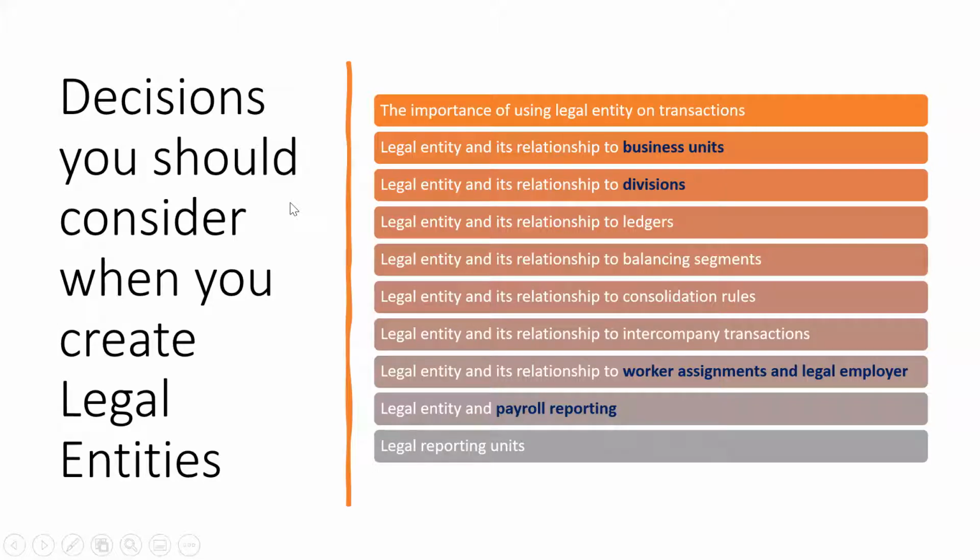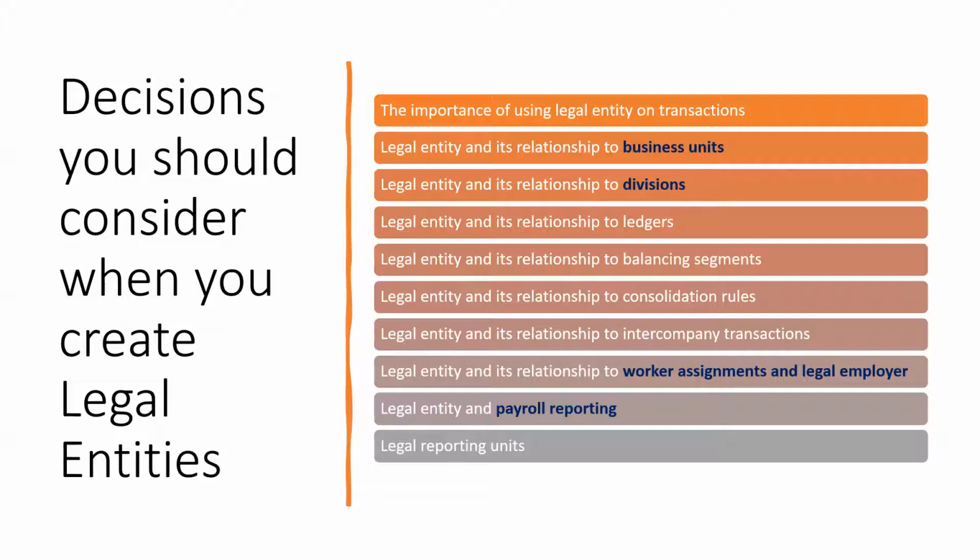Then what is my relationship with the division while creating a legal entity? So these are the 2 points we have to be more cautious about when defining the legal entity: one, the relationship with the BU; second, the relationship with the division. Fourth is something related to the finance people, that is, what is my relationship with the ledger. We had seen one structure which has a primary ledger, one in UK and one in US, and then we are defining the legal entity. So we have to find out whether we have a single ledger or multiple ledgers. This comes from the finance point of view.